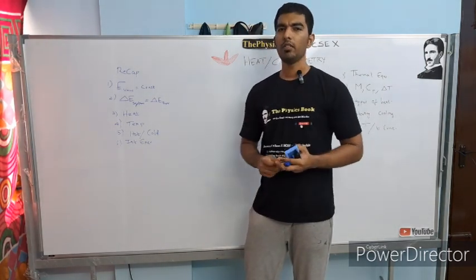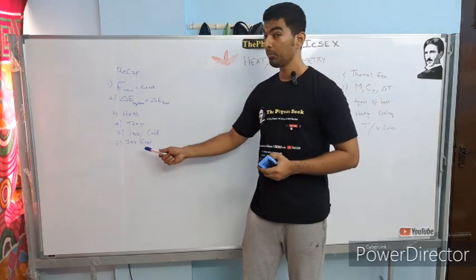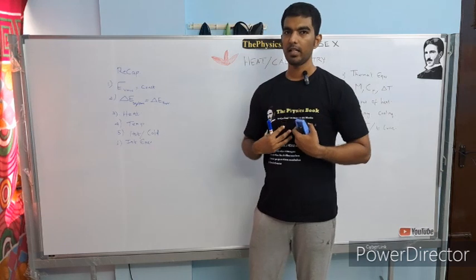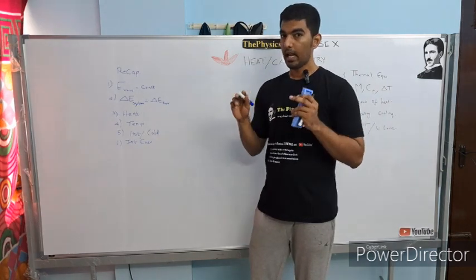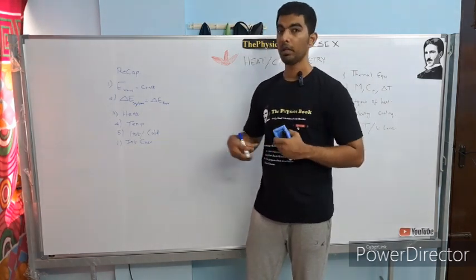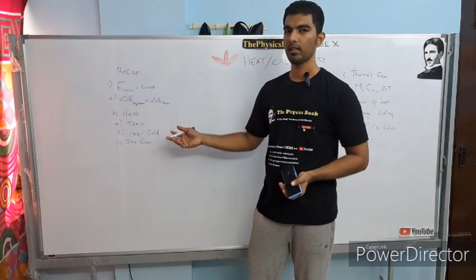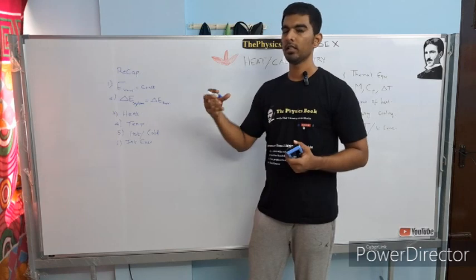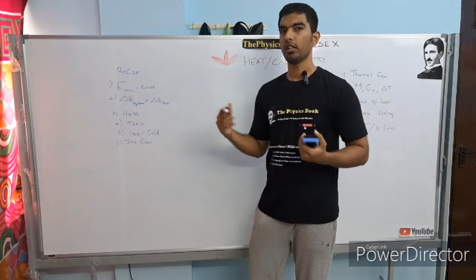How is a body having internal energy, then? If any body is at greater than 0 Kelvin, it will have internal energy by virtue of its temperature. So what is internal energy? Internal energy is an energy, but typically an energy stored in a body by virtue of its temperature. You can consider this as a thermal energy as well. But internal energy is not actually thermal energy. Internal energy is just energy stored within the body by virtue of its temperature.